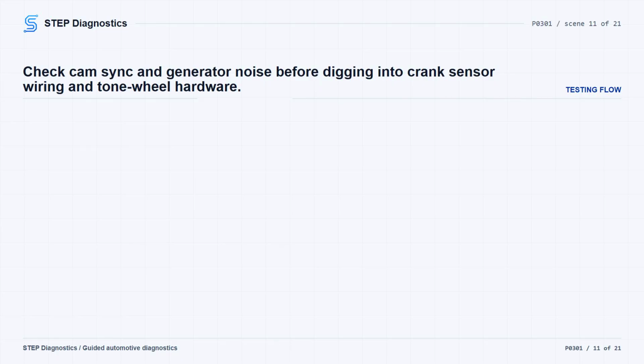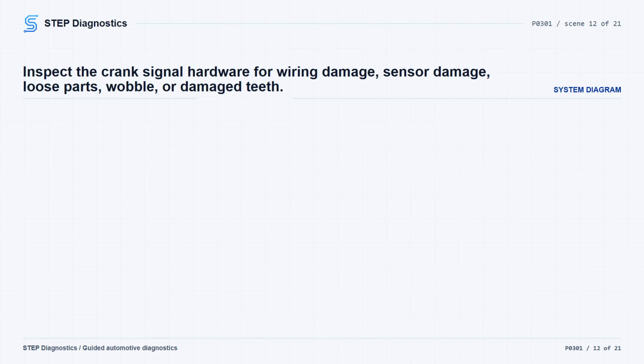misfire. Start the engine and monitor the sync status PID for a cam sensor concern. Then check for excessive generator electrical noise. Listen with the engine running, shut the ignition off, disconnect the generator regulator B+ connector, restart, and see whether the noise remains constant. If the noise changes, move into charging system diagnosis. If it stays constant, inspect the CKP harness for intermittent damage or physical problems.